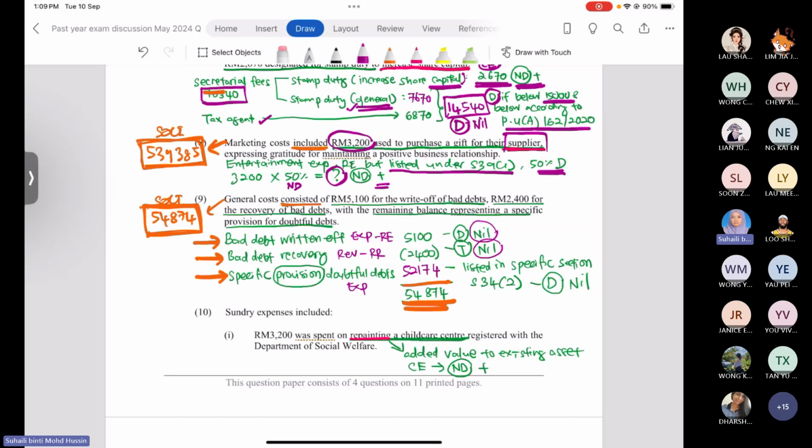Okay, so specific provision, we have the word provision there. So I said before, if you have the word provision, we know that this is only an estimated amount, but this specific provision is listed under a specific section, section 34, subsection 2, special section. So thus 52,174,000 ringgit is allowed for the deduction. So no further adjustment, as this amount also appears in the SOCI.